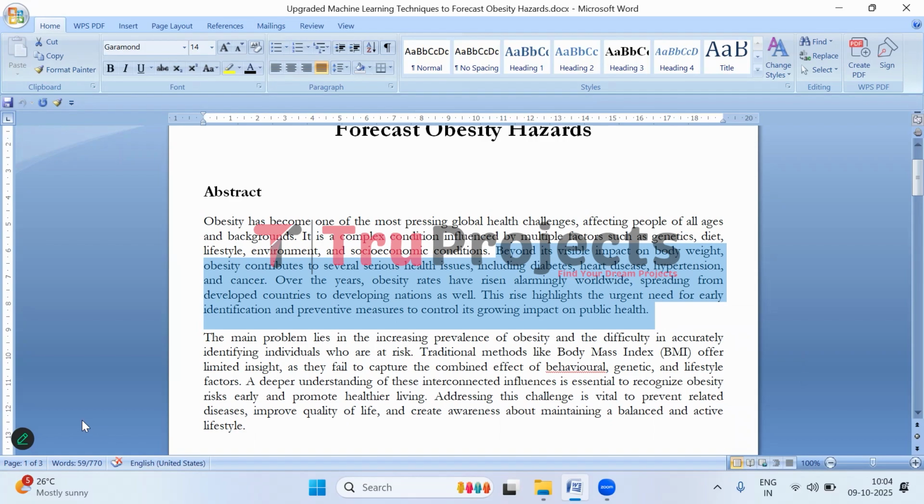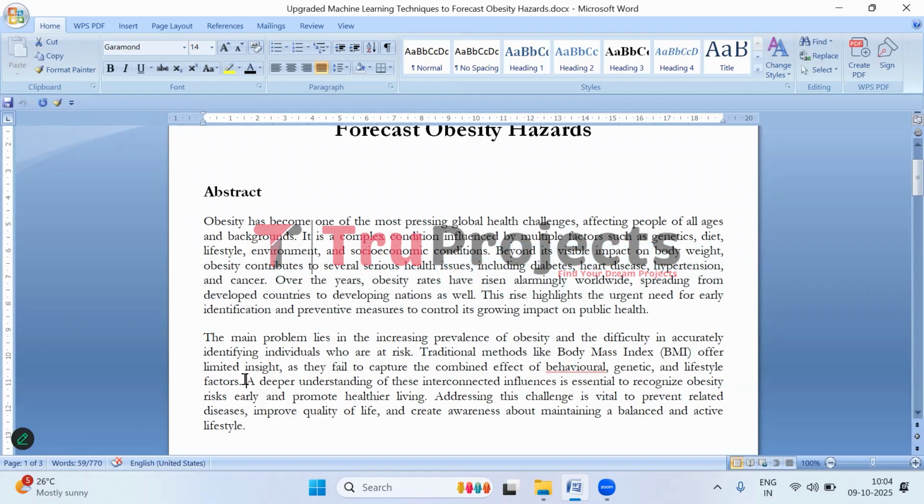Obesity can lead to serious health problems like diabetes, heart issues, that is heart disease, high blood pressure, and even cancer. What's worrying is that the number of people who are overweight or obese is increasing very quickly, not just in rich countries, but also in developing ones. That's why it is so important to identify obesity early and take preventive steps, things like improving diet, exercising regularly, and spreading awareness to protect people's health before it gets worse.